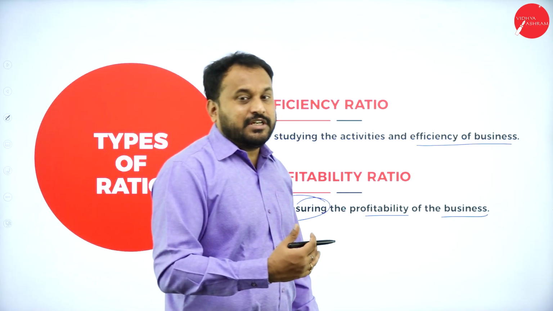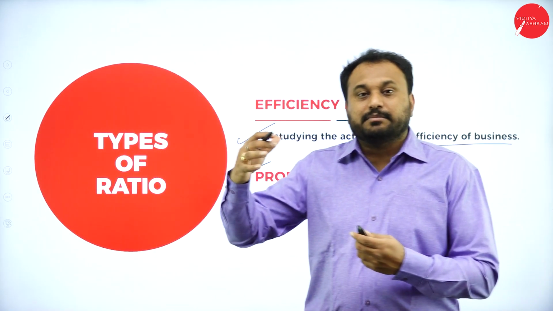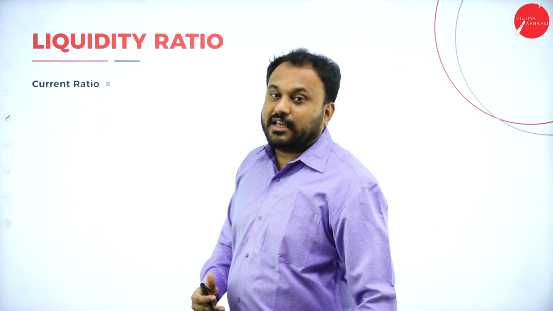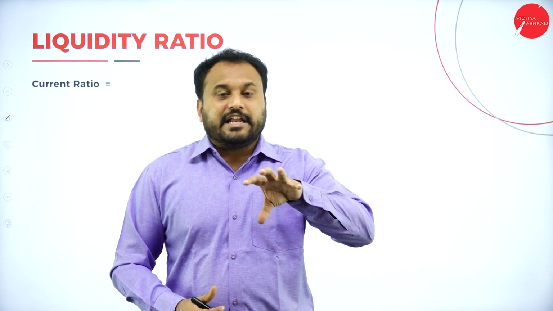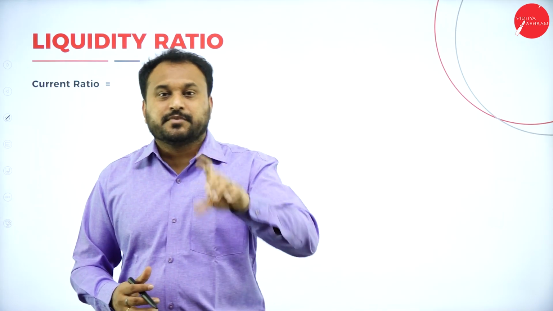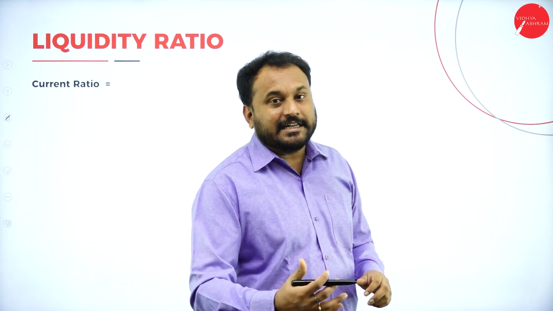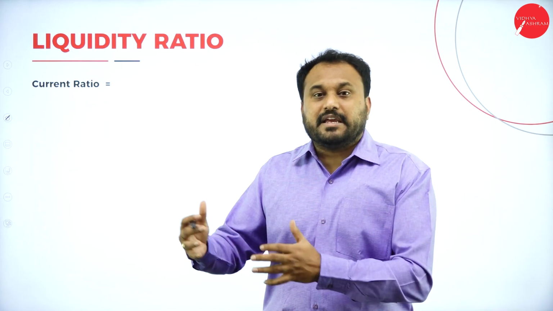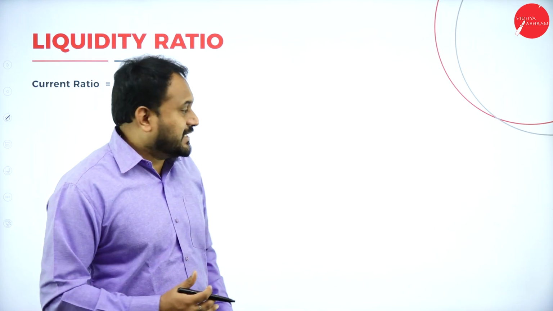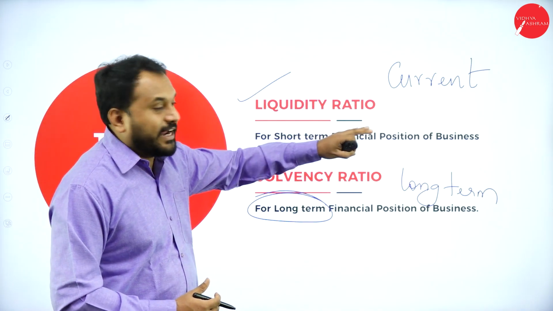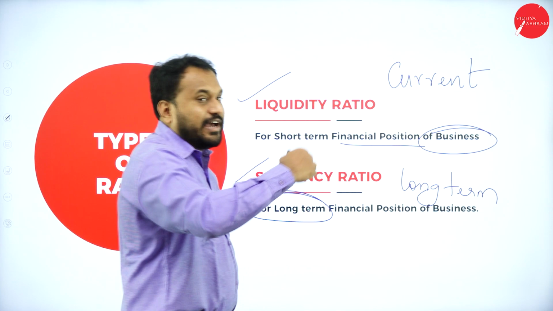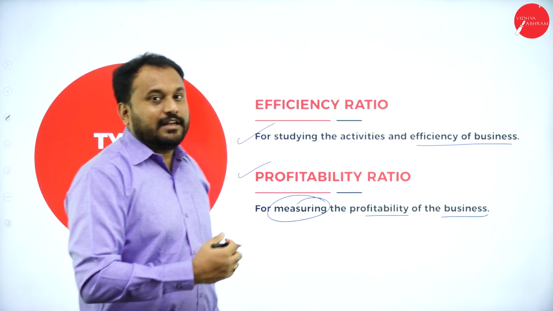Now let me go with the question. The same questions which I'll be taking from the exam corner only. But before that, we need to understand the formulas. So today I have taken liquidity ratio as an example for you people. Liquidity ratio is all about the current, in the sense of what exactly the company is facing. It is used for the financial position of a business right now, where exactly the business is.